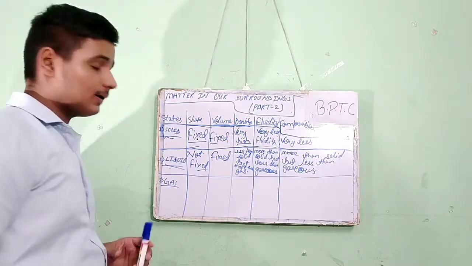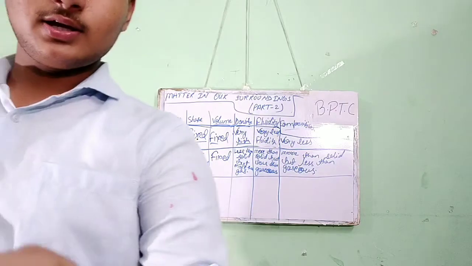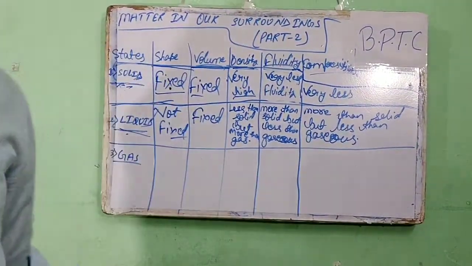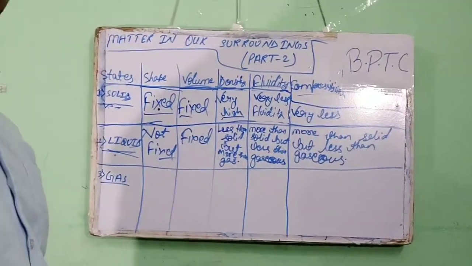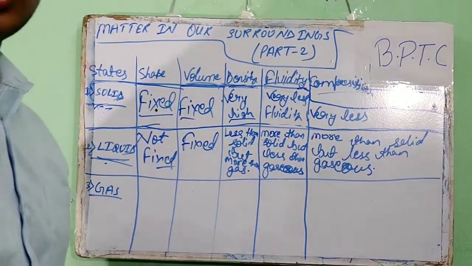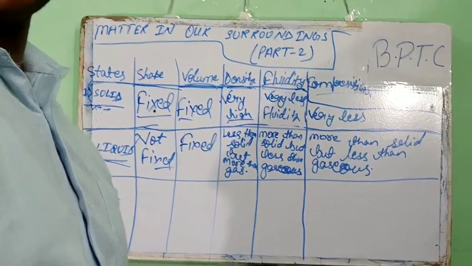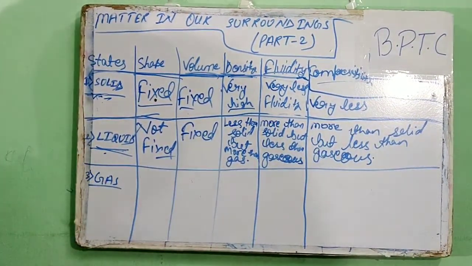Now again, firstly you see it and note it. If you have any problem, just wait. I am going to read out what I have written on the whiteboard.